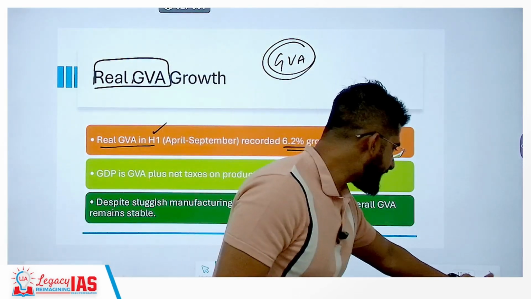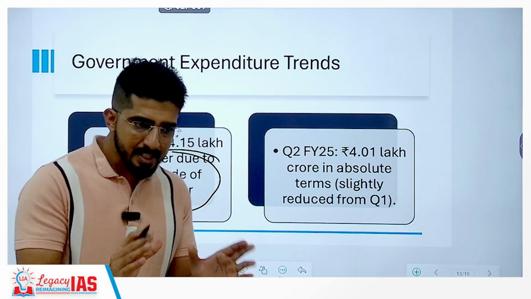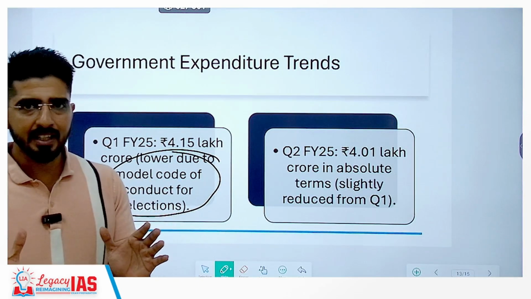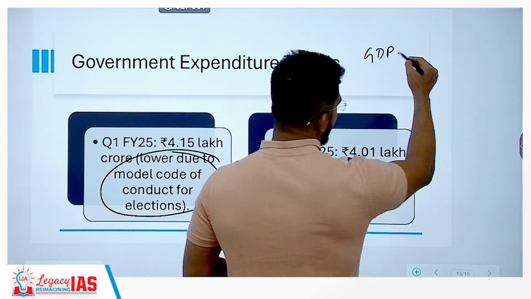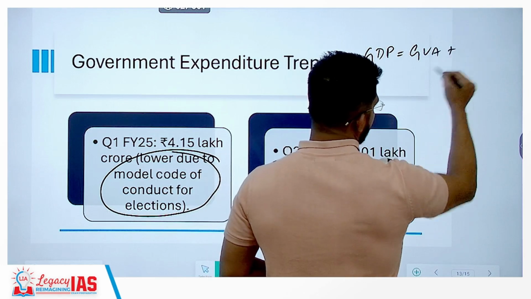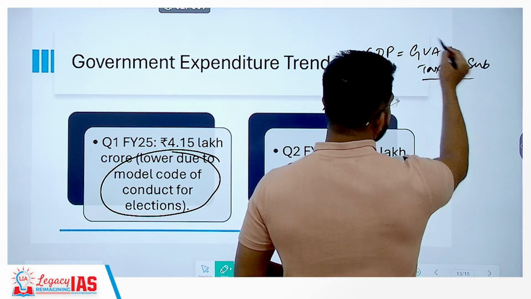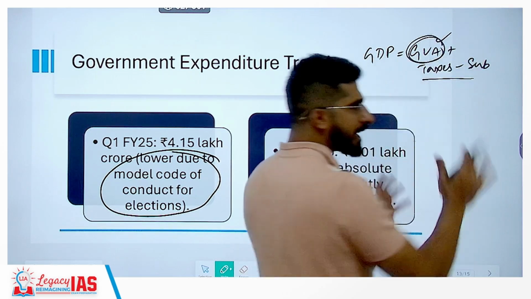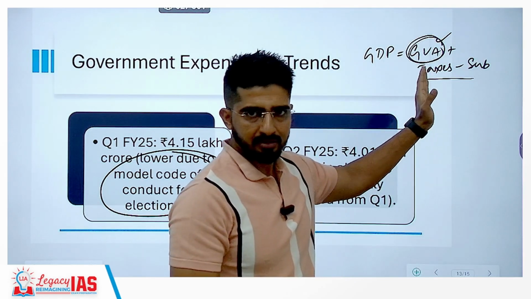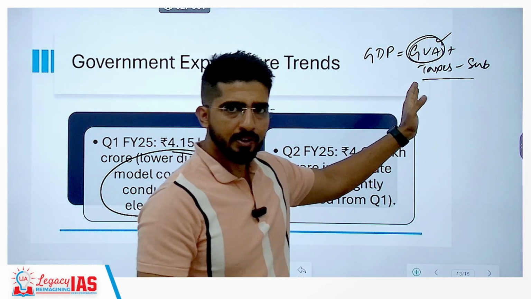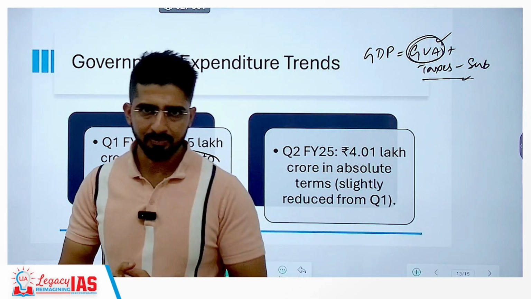The overall GVA has been good, but the GDP numbers are on the lower side, which points to the fact that your GDP is equal to GVA plus taxes minus subsidies. What we are saying is that GVA has been stable. It means whatever GDP drop we are seeing is probably because of the taxes and subsidies part.